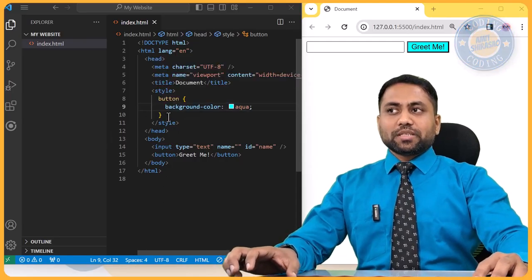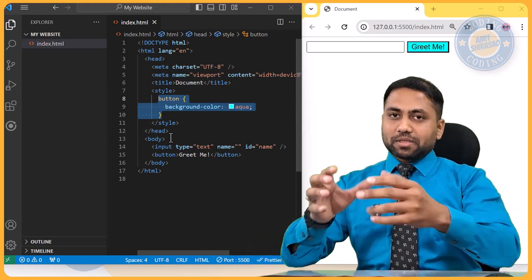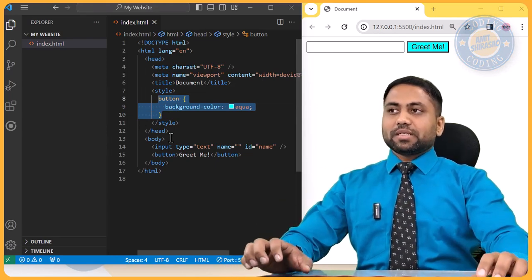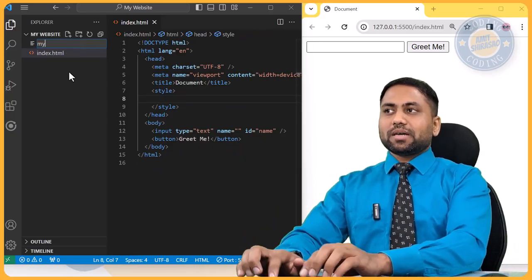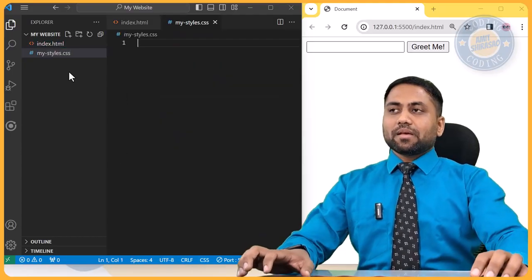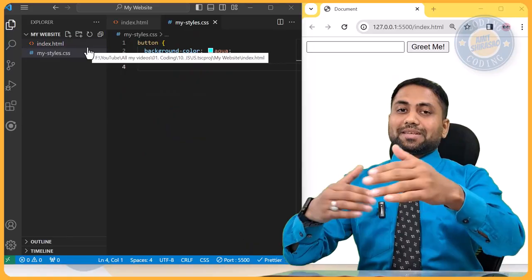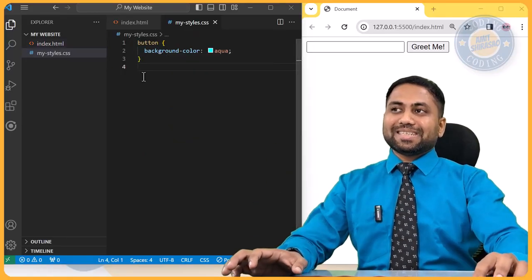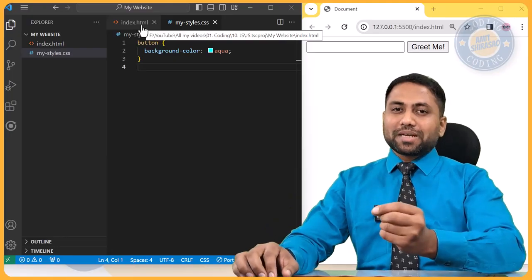Similarly, you can also create a style sheet. That means you can create a file having this particular style. So you just cut this, you just create a new file called, let us say, mystyles.css, and you just paste this code over here. As soon as you save it, it adjusts the indentation and everything, because we have Prettier and because we have the setting that you format on save.